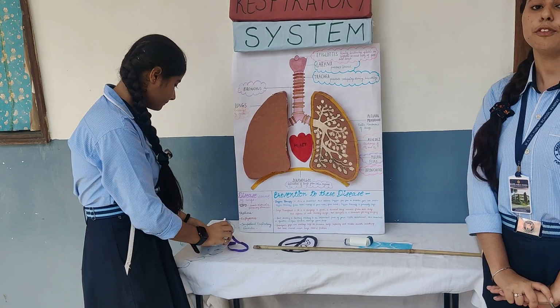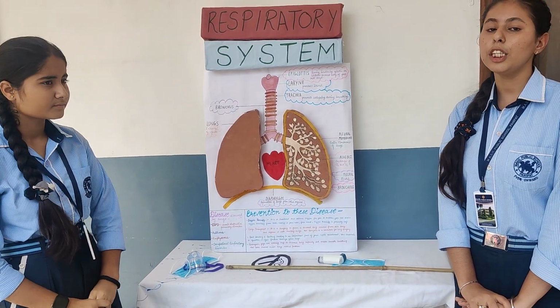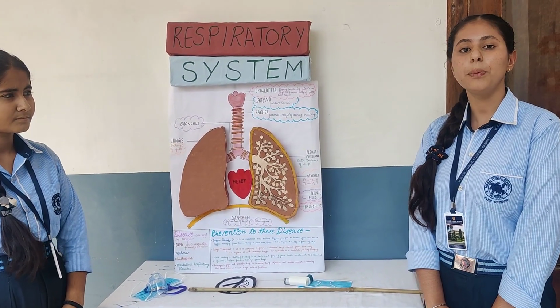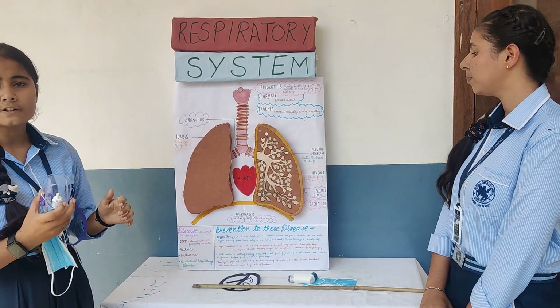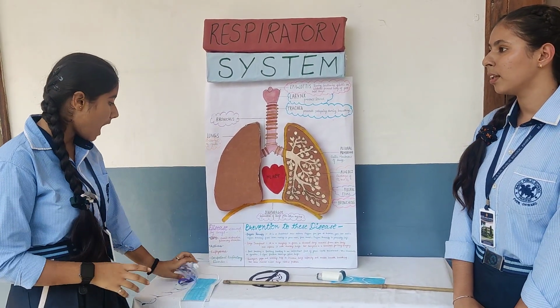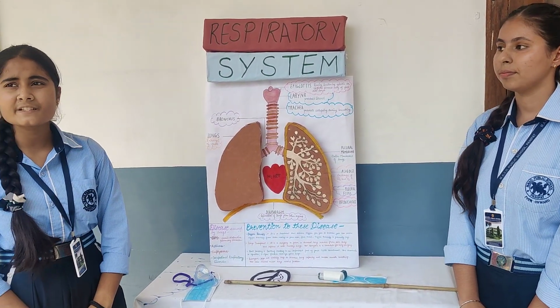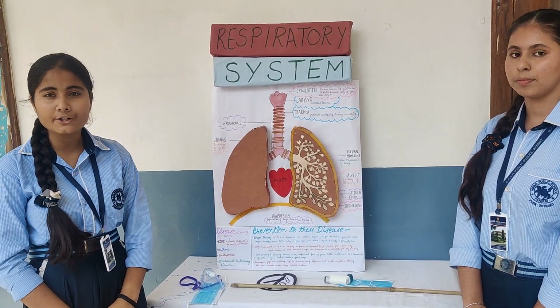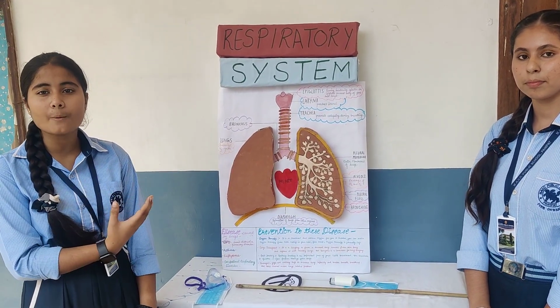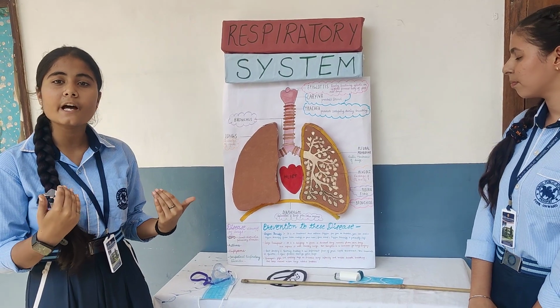Now, treatment of these diseases. First is oxygen therapy. In this treatment, oxygen is delivered to you to breathe easily. We use an oxygen mask to breathe easily. After that, the lung transplant. It is a kind of surgery in which the doctor removes the diseased lung from our body and inserts a healthy lung in our body.